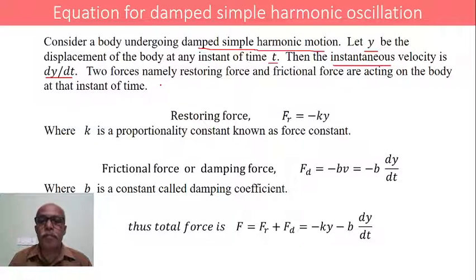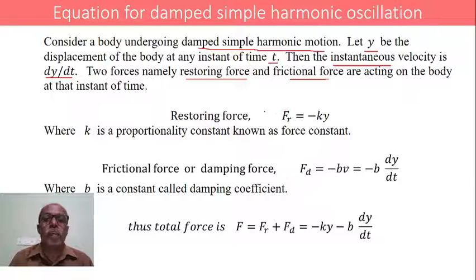Two forces, namely the restoring force and the frictional force, are acting on the body at that instant, because of which the oscillation is damped. In the sense, the amplitude is decreasing because of the existence of these two forces.